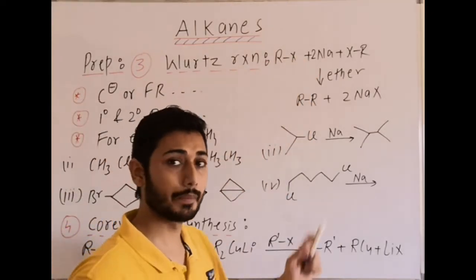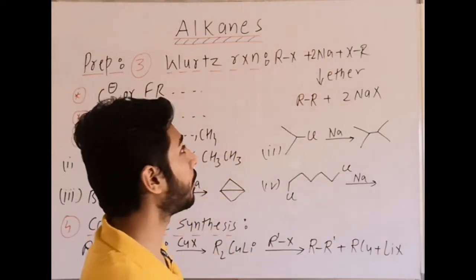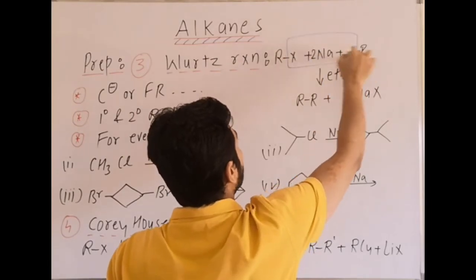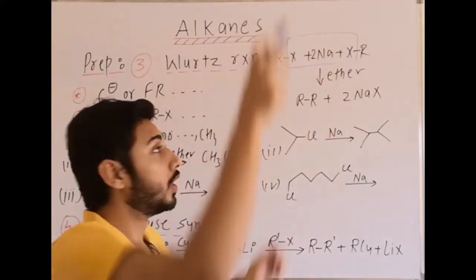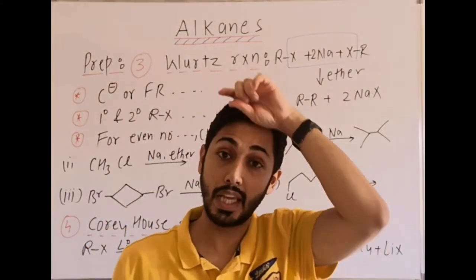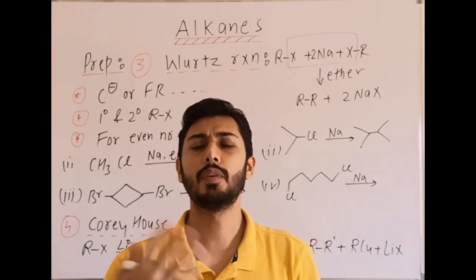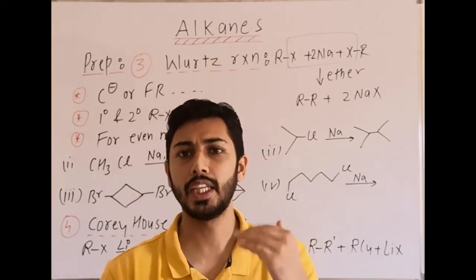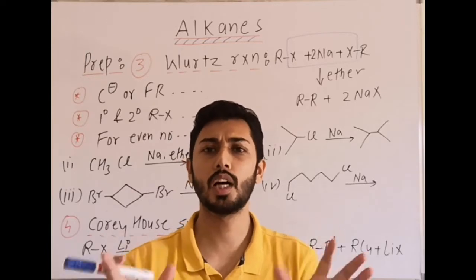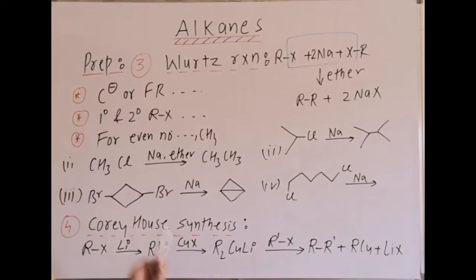The reaction is firstly RX, alkyl halide, with sodium. To make you understand, I am writing it like this: 2 moles of RX, you remove Na, X, R combines with R and it gives R-R. R-R is what? It is alkane formation. Clear? Now both mechanisms are proposed, either a carbon free radical forms, or a carbanion forms. Both are proposed mechanisms, and by both we can try the examples.